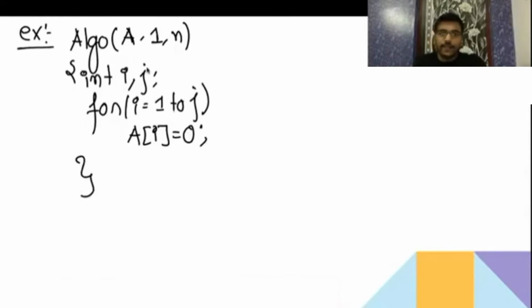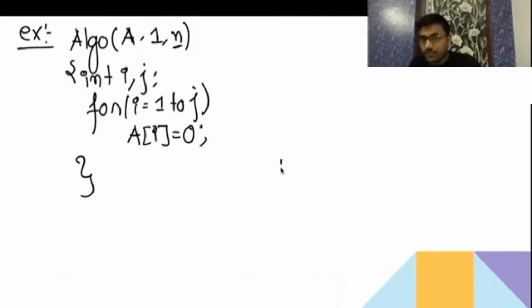Now here you require i and j. In the GATE exam, they are concentrating on the extra space that the function is taking. You should not consider the size of the array, if it is an array of size n. Don't make this mistake in the GATE exam.